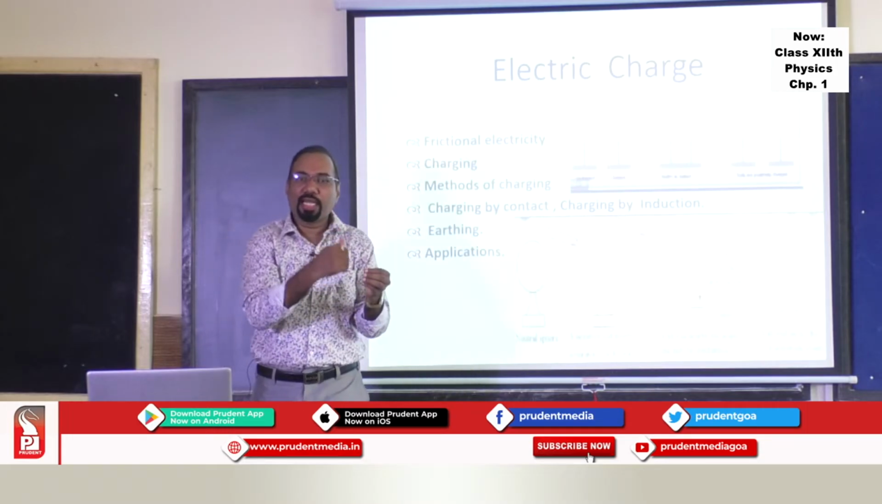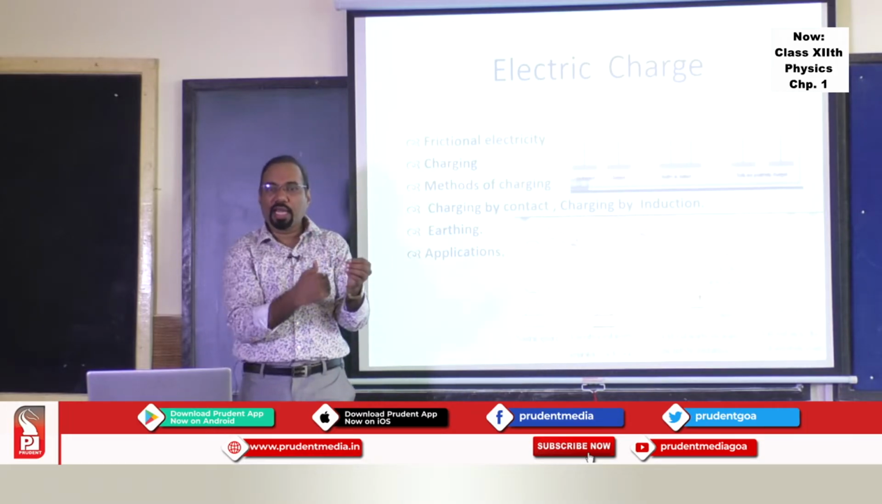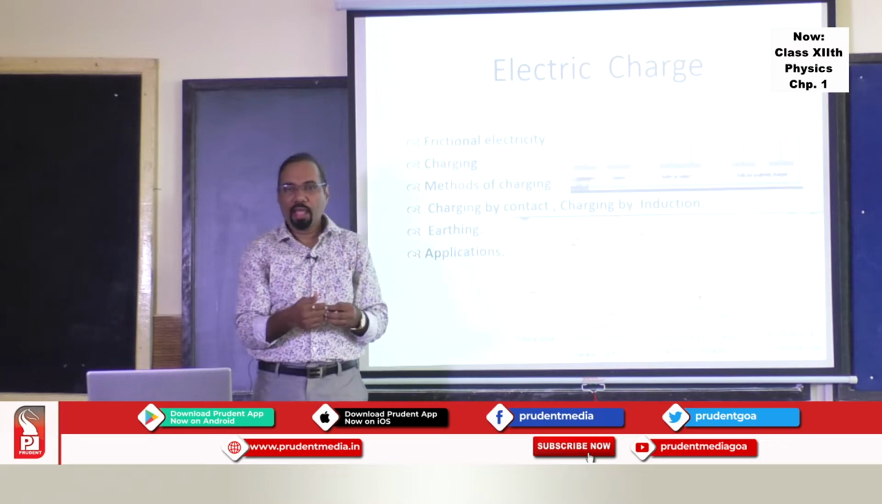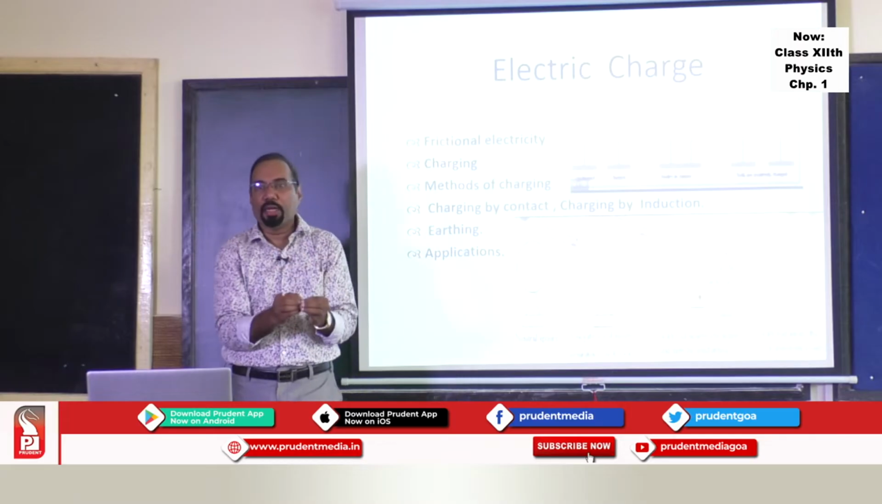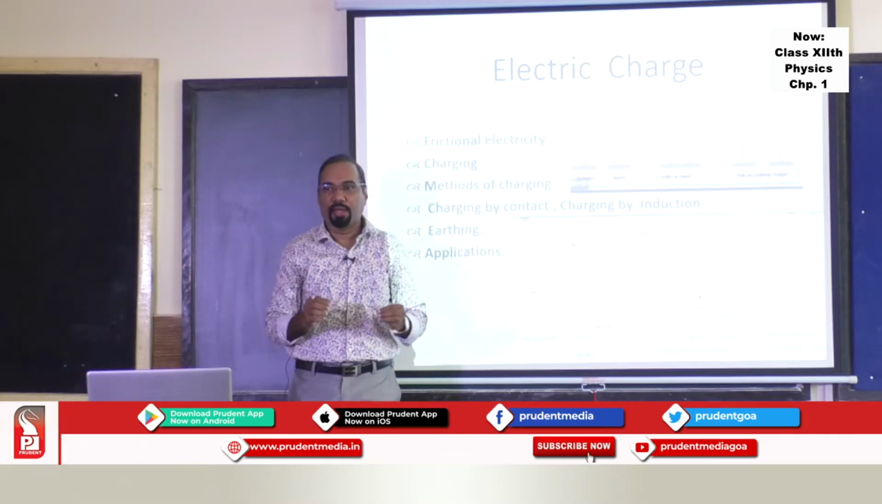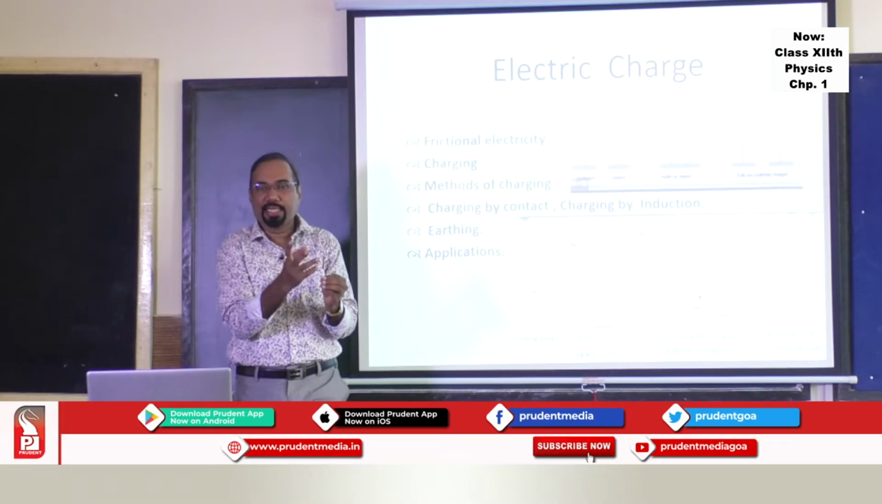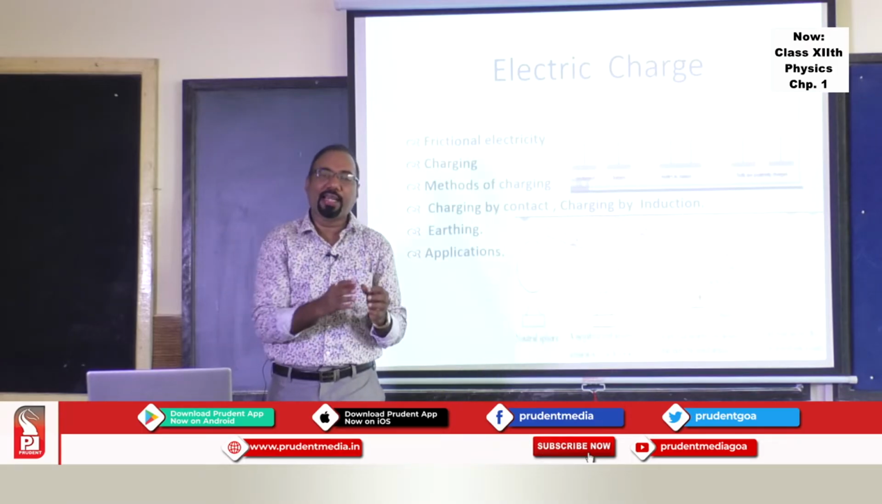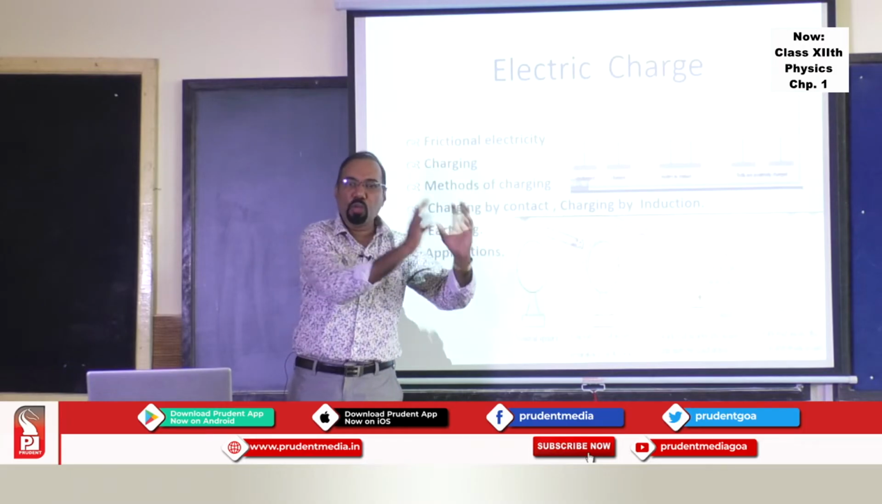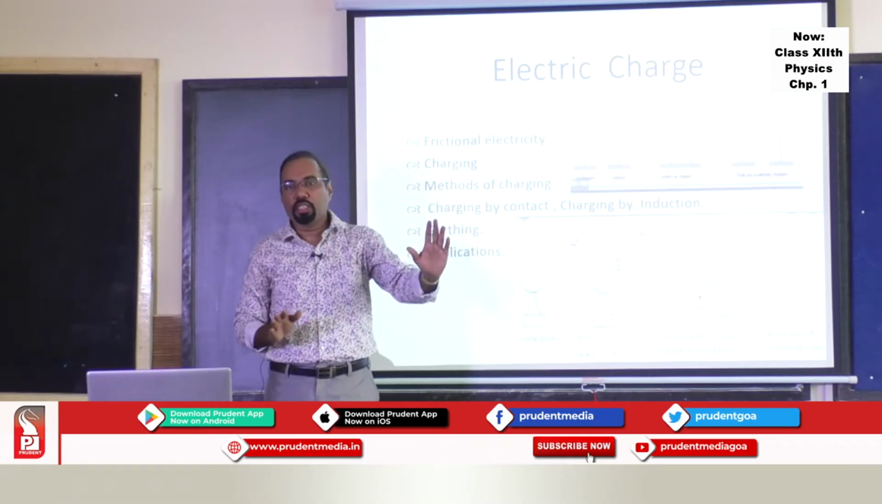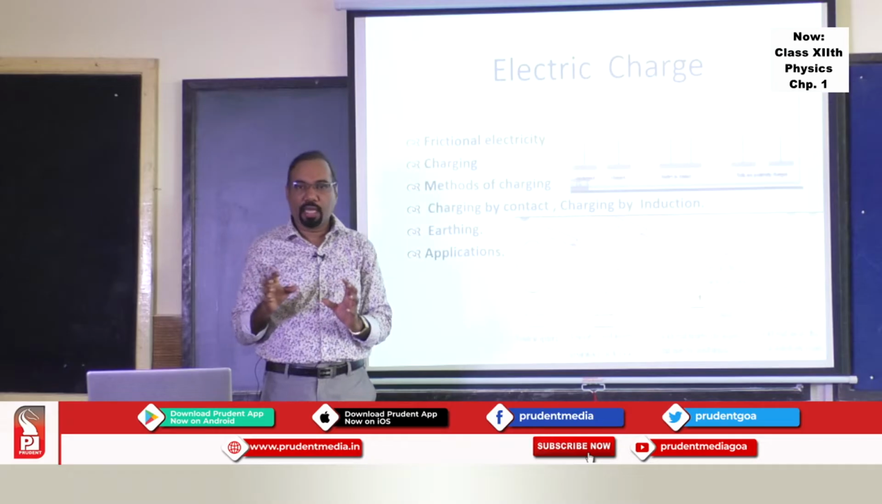So they tried to categorize that there are two types of things existing. The philosopher William Gilbert, who was working for Queen Elizabeth I, tried to categorize this. And the clear categorization was given by Benjamin Franklin, who said there should be two types of charges in nature, the positive charge and the negative charge.